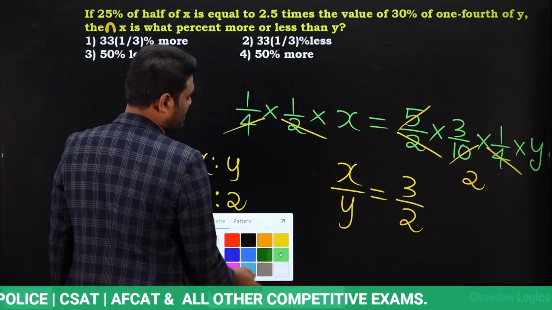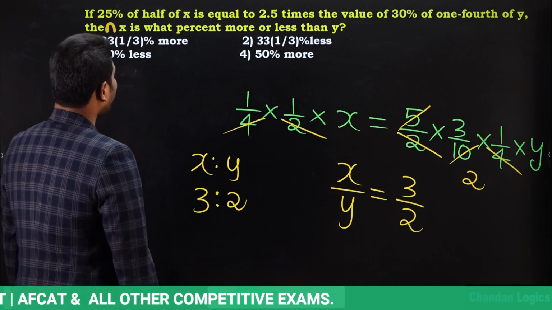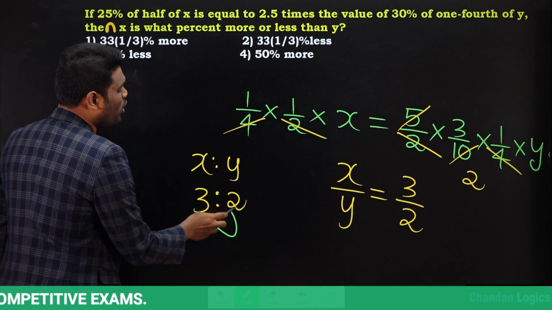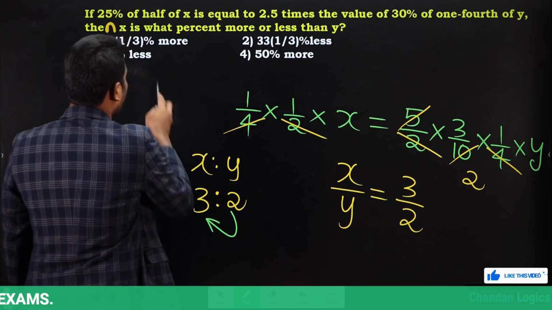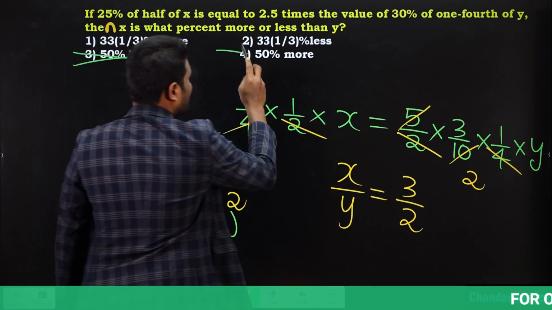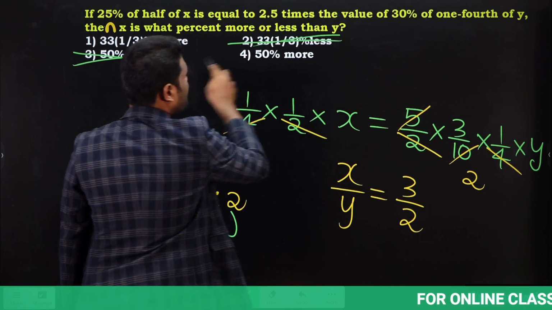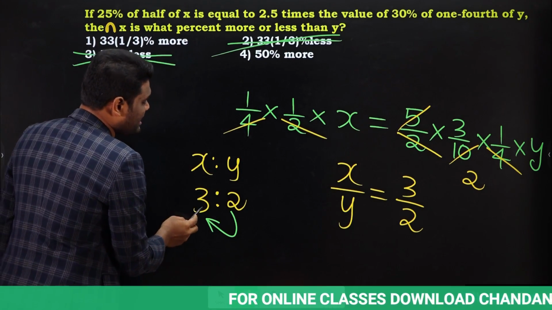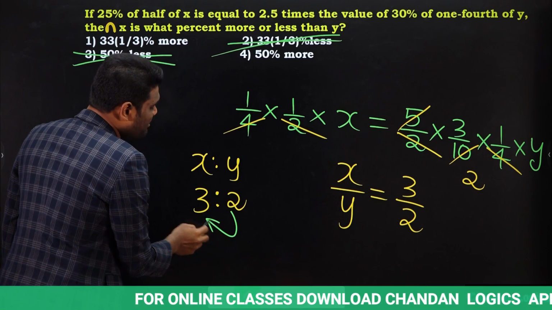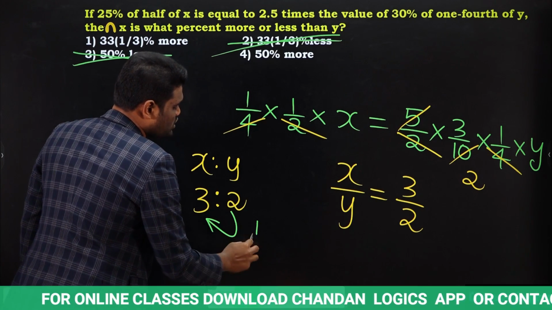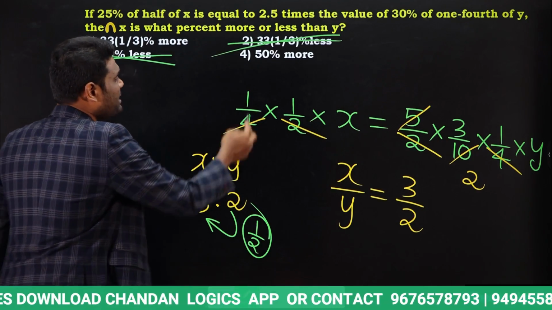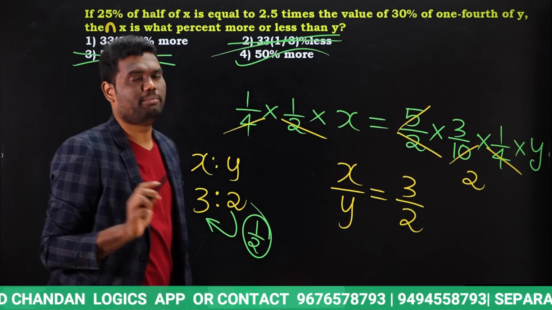Now what is our question? Our question is asking x is what percent more or less than y. If you observe here, obviously x is more than y. So obviously more should be our answer. If more is our answer, less will be eliminated. How much more do I need to know in terms of percentage? x is 3, y is 2. x is how much more than y? 1 more than y. So 1/2. 1/2 is nothing but 50% in terms of percentage. So 50% more will be your answer.